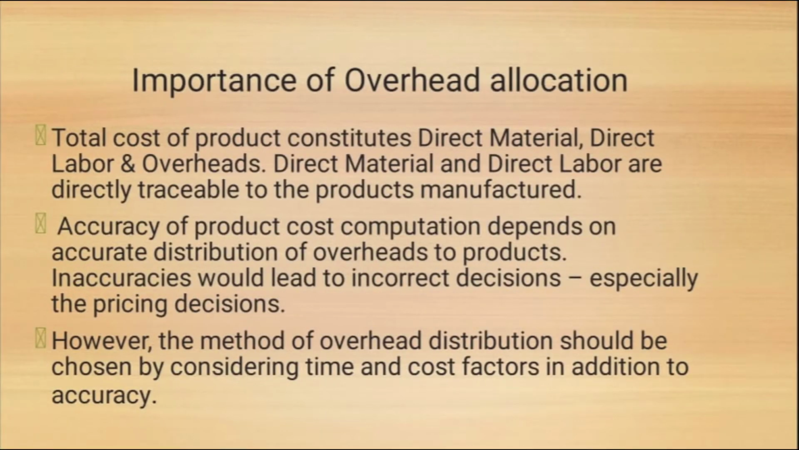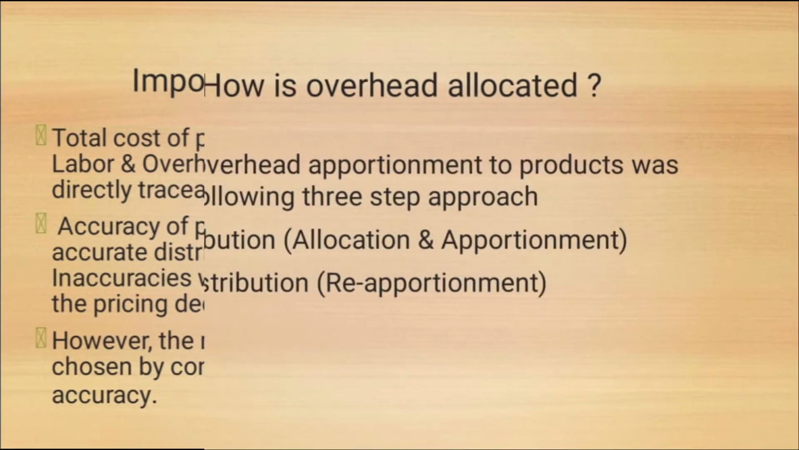Importance of overhead allocation. The total cost of a product consists of direct material, direct labor and overhead. Direct material and direct labor are directly traceable to the product manufactured. The accuracy of product cost computation depends on accurate distribution of overheads to the product. Inaccuracies would lead to incorrect decisions, especially pricing decisions.